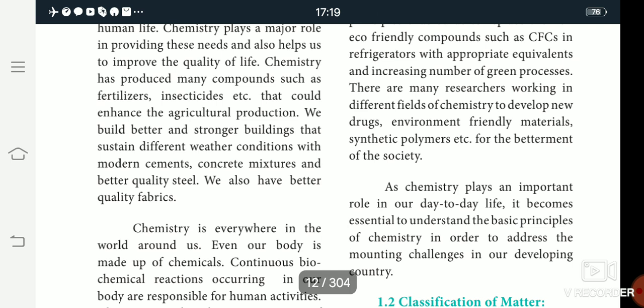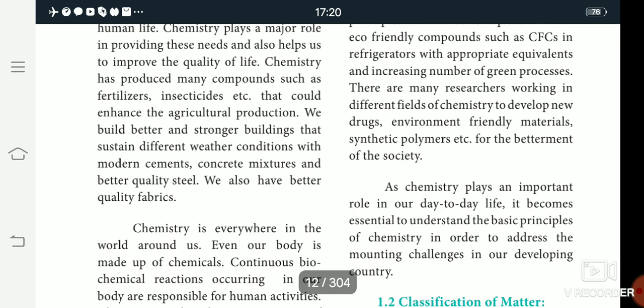The next one is non-eco-friendly chemicals. A non-eco-friendly chemical is used in the refrigerator, which releases a gas. That gas is CFC. The full form of CFC is chlorofluorocarbon. That chlorofluorocarbon spoils the environment. So how do we decrease this gas and increase green chemistry? In this process, there are many researchers working in different fields of chemistry.